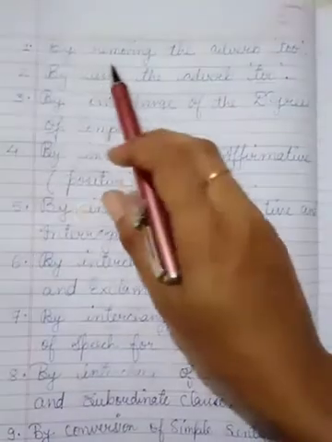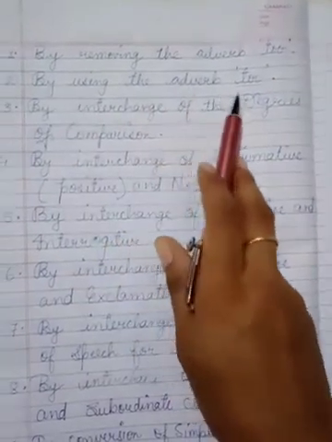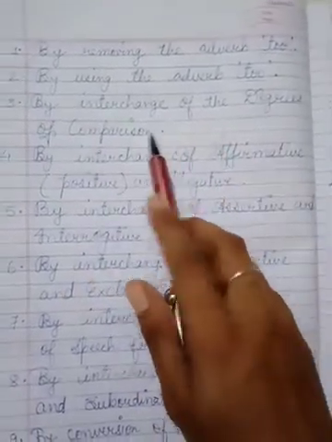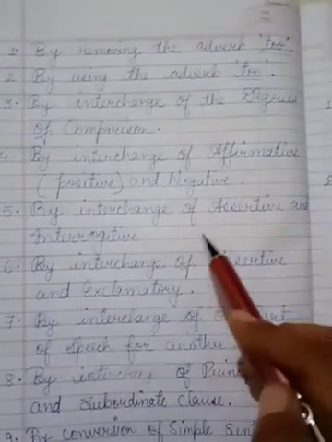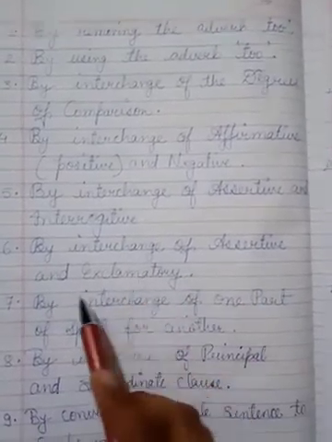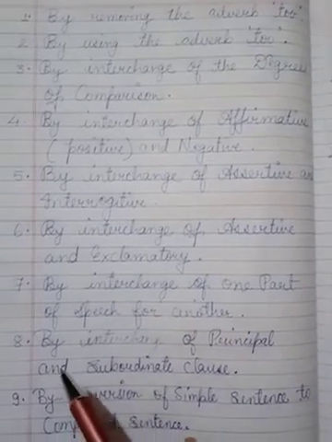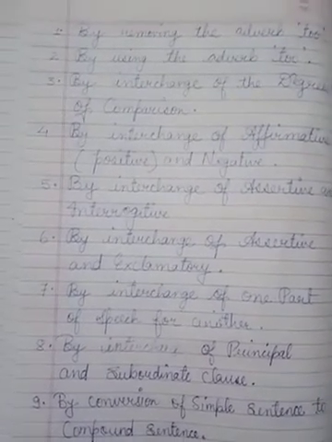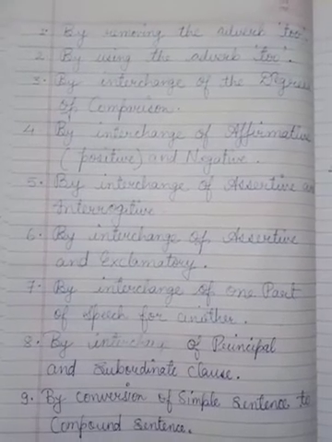The very first is by removing the adverb to, by using the adverb to, by interchange of the degrees of comparison, by interchange of affirmative, meaning positive, or negative statement, by interchange of assertive and interrogative sentences, by interchange of assertive and exclamatory sentences, by interchange of one part of speech for another, by interchange of principal and subordinate clause, by conversion of simple sentence to compound sentence, and many more terms related to transforming sentences according to their rules and the given conditions.